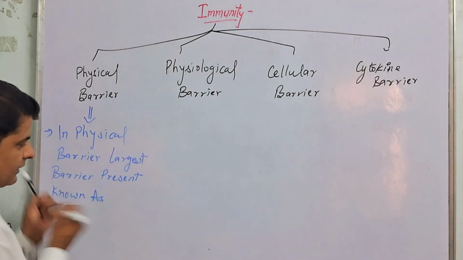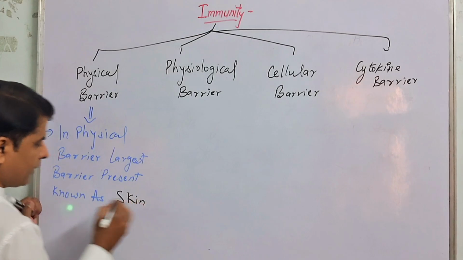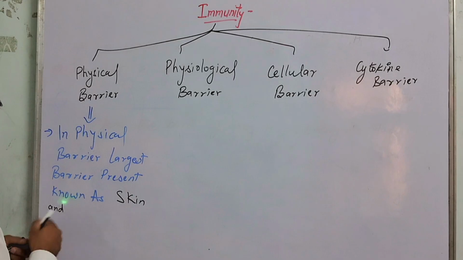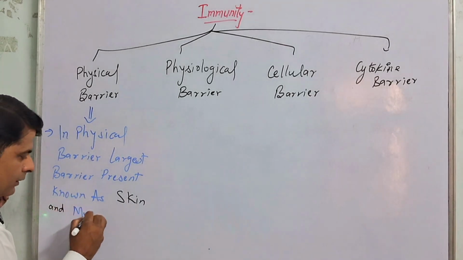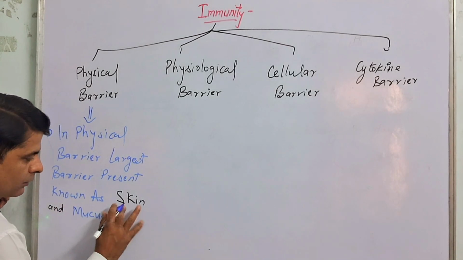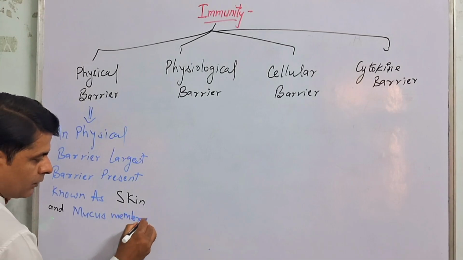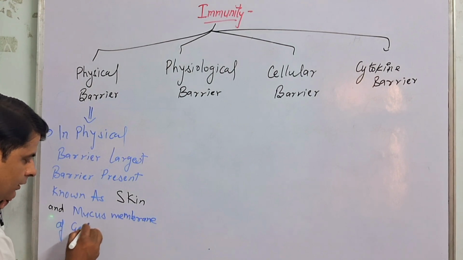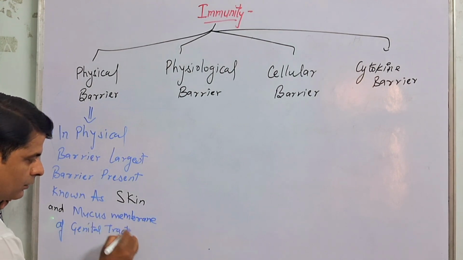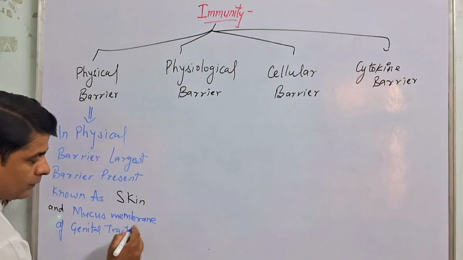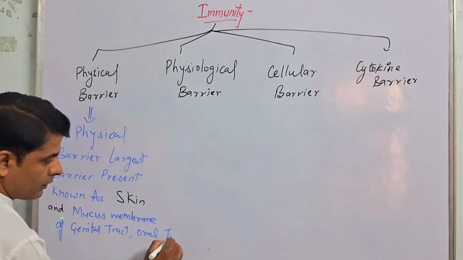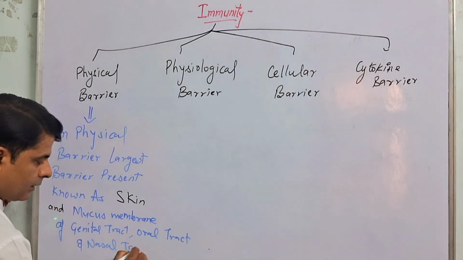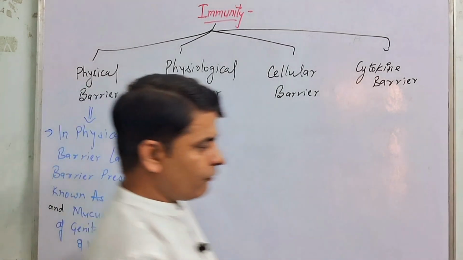And the mucous membrane of the genital tract, oral tract and nasal tract also forms the physical barrier of our body.